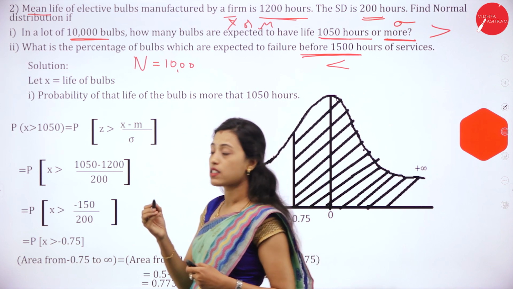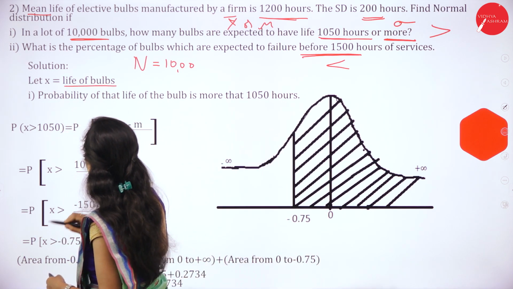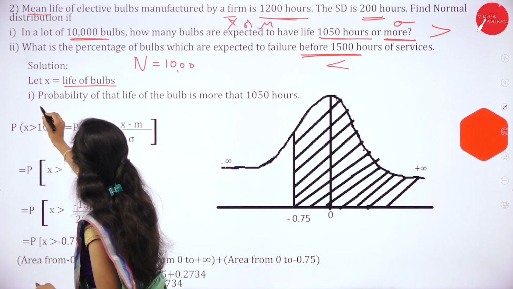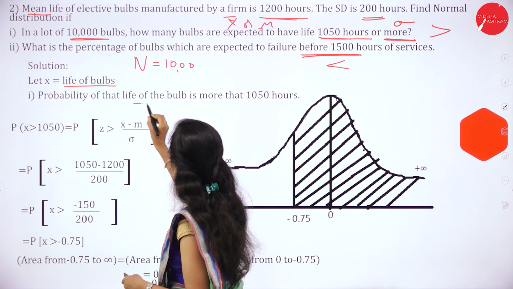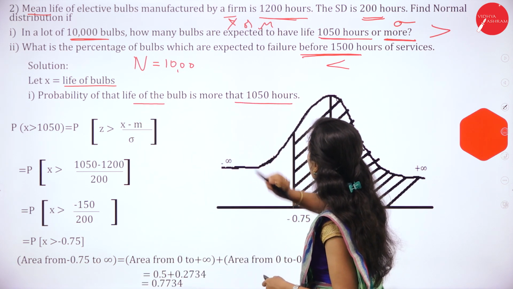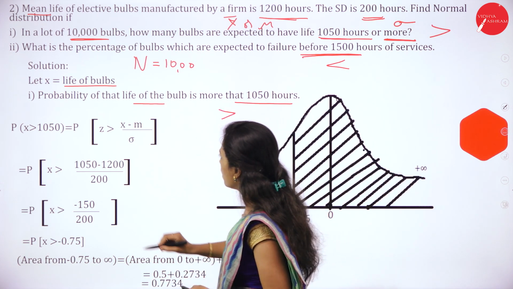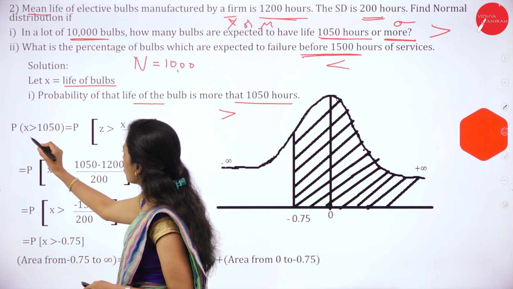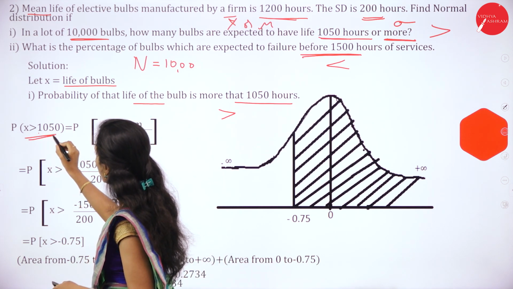Now we'll see the solution. Let x be the life of the bulb. The first question is the probability that the life of the bulb is more than 1050 hours. More than means greater than. Here P is x greater than 1050.